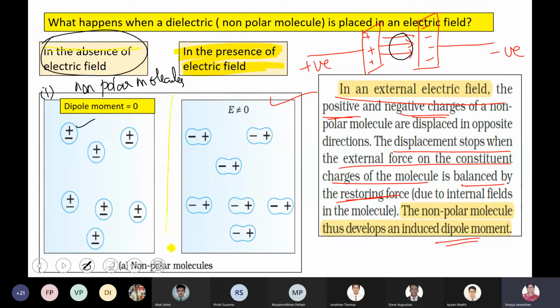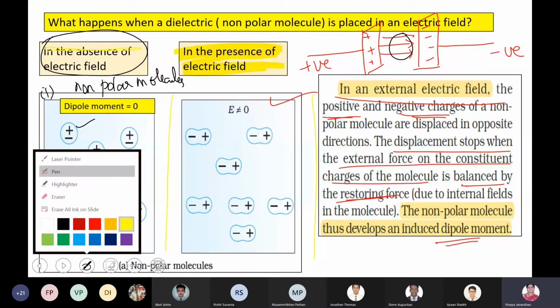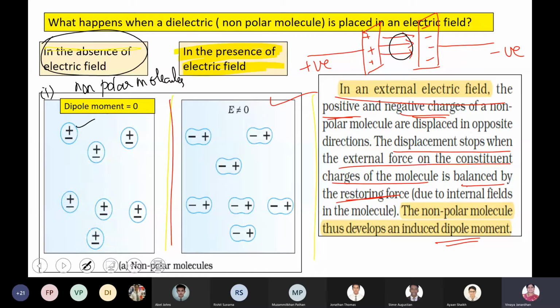If it is placed between two metal plates, one is positive, the other one is negative. So it's placed in an electric field. The electric field will apply a force on each and every dipole and try to pull it so that there happens to be some spacing between the positive and the negative charge, which means you are inducing a dipole moment. Look at this. The non-polar molecule thus develops an induced dipole moment.